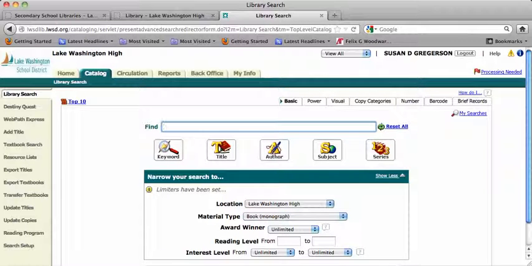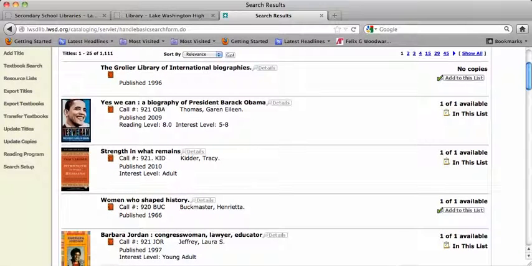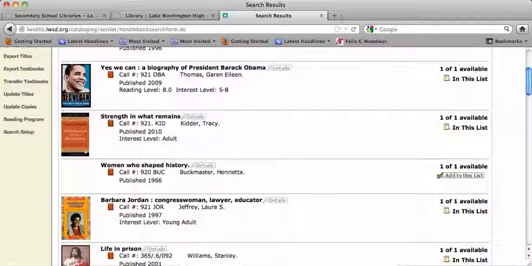So we're going to put in biographies, and we're going to say by subject because we want to see what biographies are out there. So you can see, looks like a Grolier, probably an encyclopedia type, but the first one that's a real biography is about Barack Obama. You can tell it's a biography, it's about him, but it's written by someone else. So an autobiography, of course, would be if he wrote one. The Audacity of Hope he wrote, so that could be considered a memoir or an autobiography.